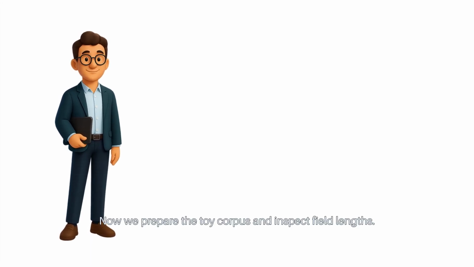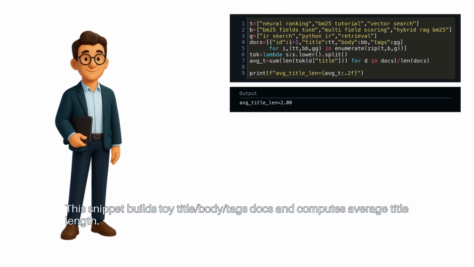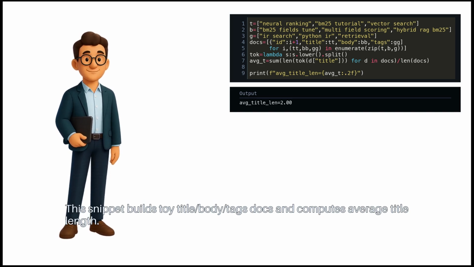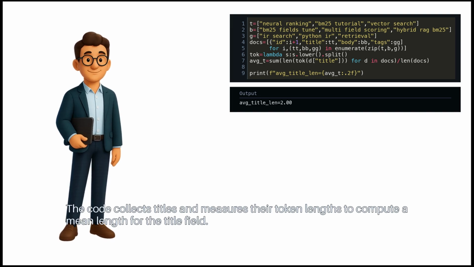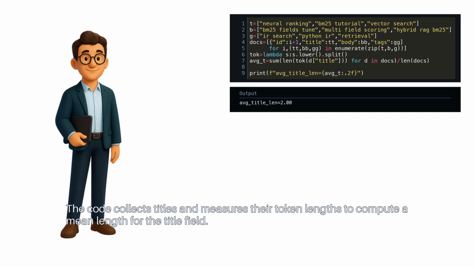Now, we prepare the toy corpus and inspect field lengths. This snippet builds toy title body tags docs and computes average title length. It constructs a small in-memory corpus where each document has a title, body, and tags field. The code collects titles and measures their token lengths to compute a mean length for the title field.